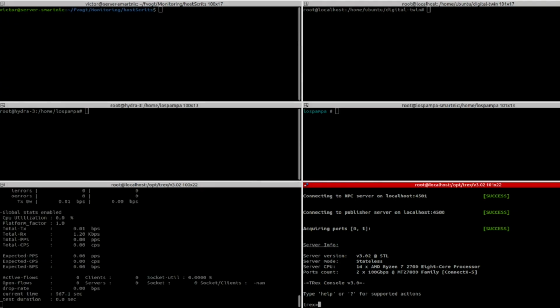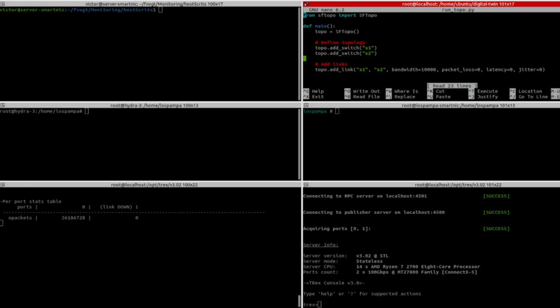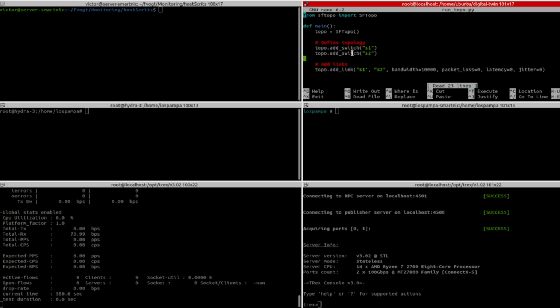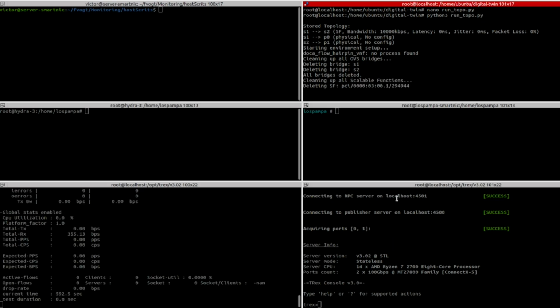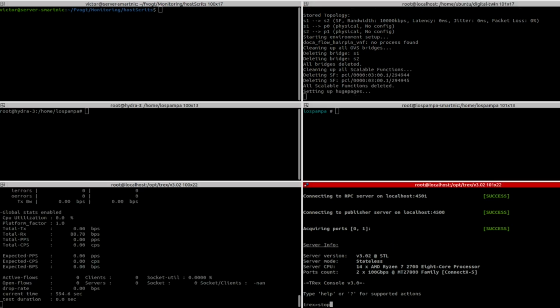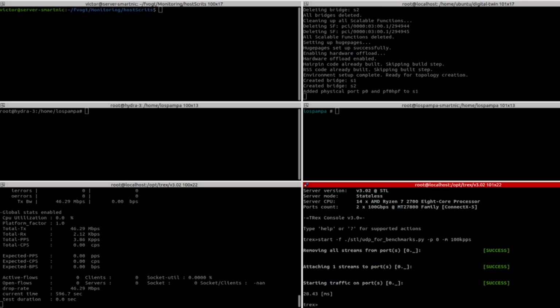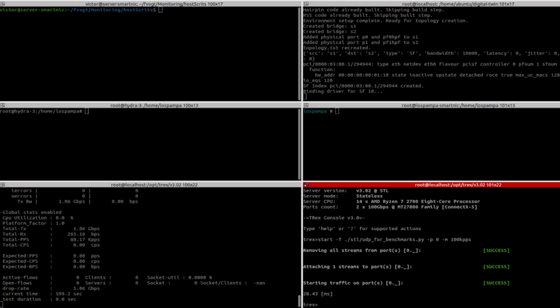Okay, so let's start the GhostTwin demonstration. The first step is to set up the emulated topology to match the real-world topology. At this point, we have two switches, and they are connected by a link with a bandwidth of 10 gigabytes. We can then run the topology as it matches the real world, and we can then send some traffic through it. Let's say we want to send 1.2 gigabytes of traffic,